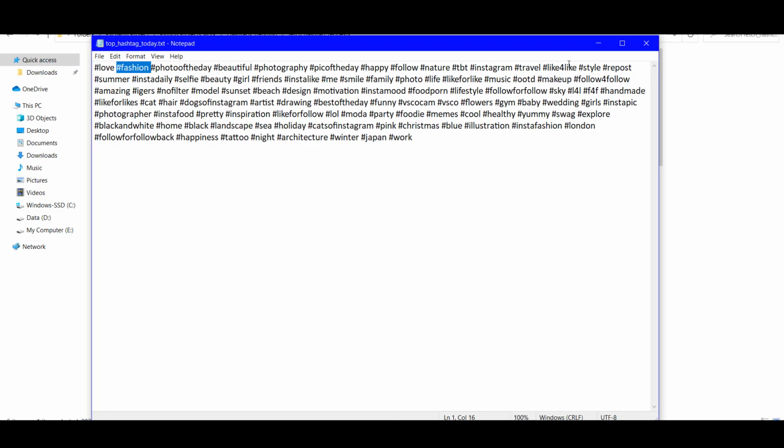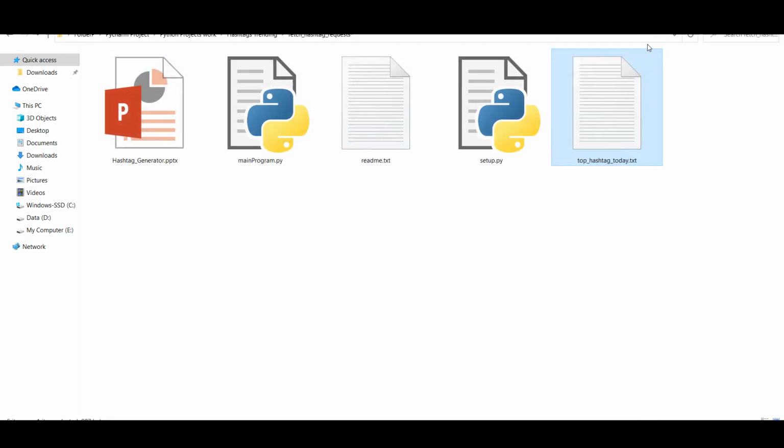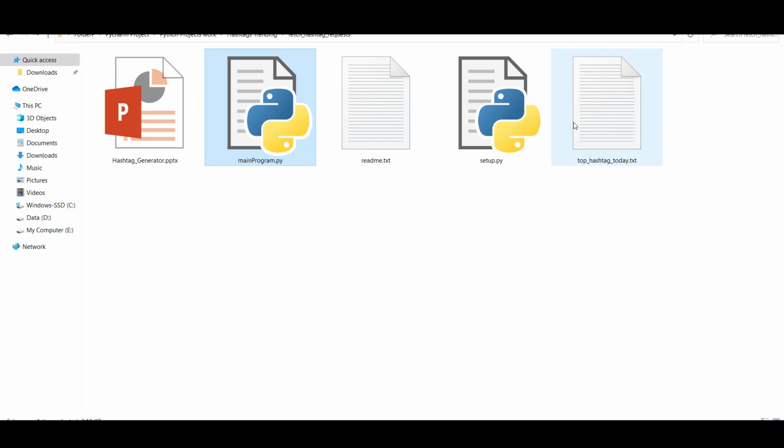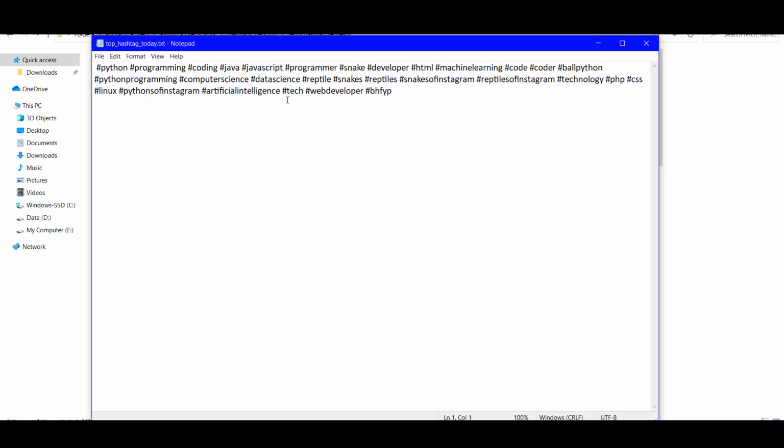Looking forward to the next option. So again, if I look for a specific hashtag for my topic, I can say my topic as Python. Click on it and wait, let it get saved, I'm using the same file name. Double click and you can see here it has very beautifully captured all the relevant topics related to Python.